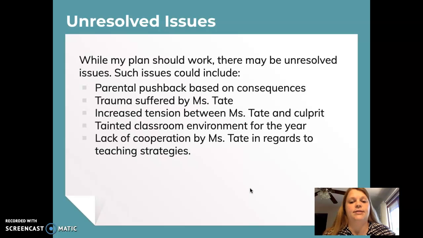Lastly, there is a chance that Ms. Tate is not willing to change her instructional strategies. She might feel that this is the way she teaches, and that's the way it is. Hopefully, she's not that way, but after suffering trauma, you never know.